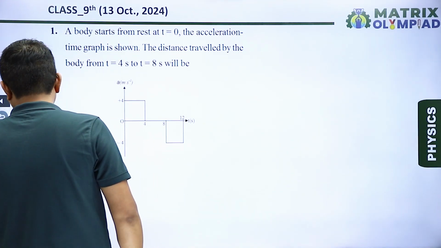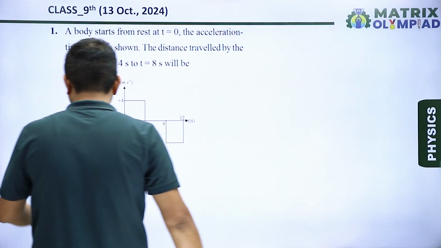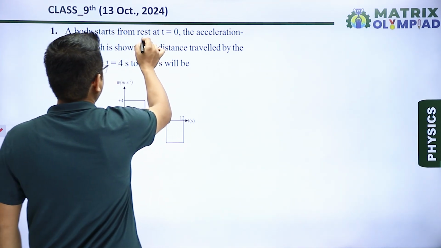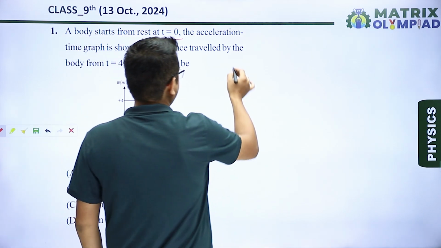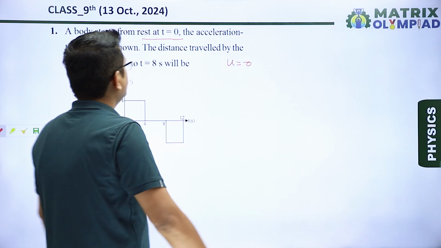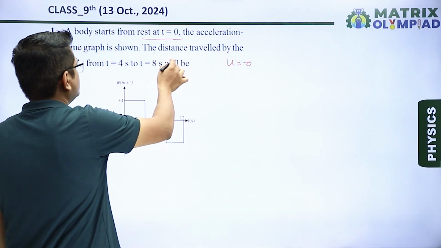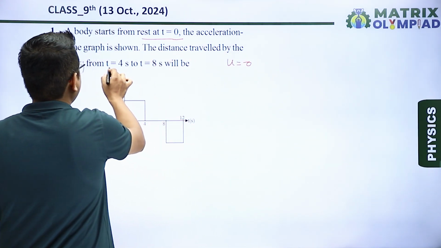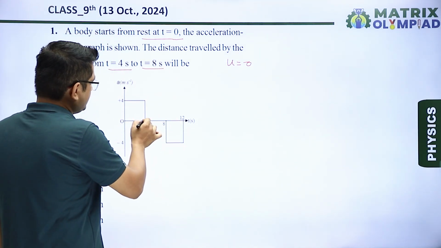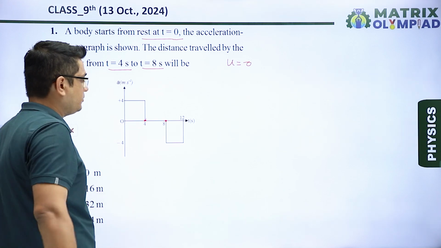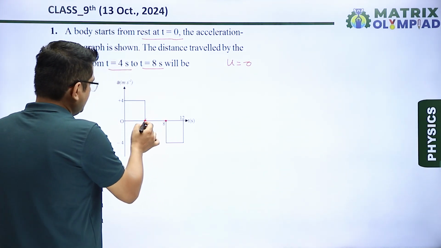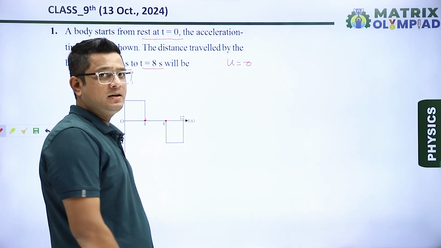Question number first. In question number first, a graph is given here and in the question it is said a body starts from rest at t equal to 0. That means definitely the initial velocity of the object is 0 because it is starting its motion from rest. The acceleration time graph is shown, the distance traveled by the body from t equal to 4 second to t equal to 8 second. That means in this graph, this is the region for which we have to calculate the distance traveled. Okay, so we can see here from this point to this point the acceleration of body is 0.